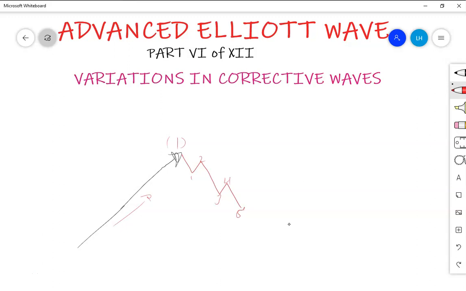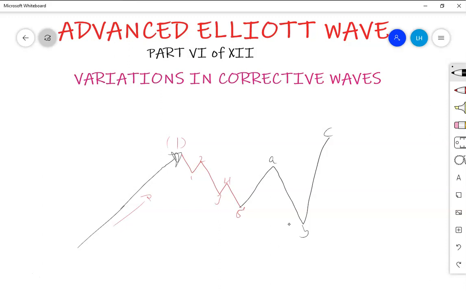So if we have an expanding flat, we expect this flat. Let me put this in black. Our flat will be A, then we'll have B, finally we'll have C to the top. This is a flat in wave B. Actually, this is wave B. So it will have, as usual, A, then B, and finally C to the top.